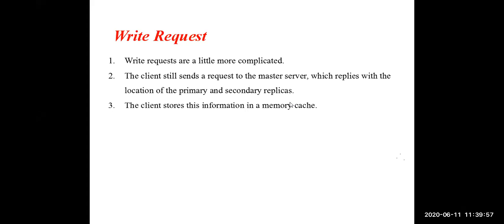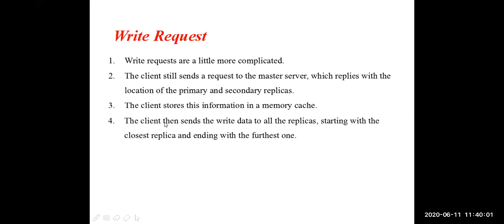Then the client will place all his data in the cache memory. Then, starting from the nearest replica, he will start writing the data to all the replicas, one by one, copying the data to every replica. Why? Because how many replicas there are will depend on the client. Generally GFS will maintain 3 copies, as we already told, but some clients will want more copies.